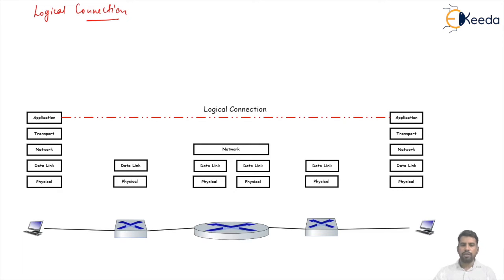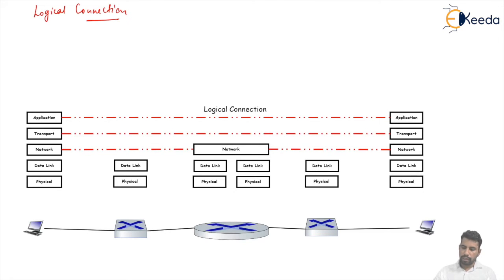Application layer and application layer have a direct logical connection. Transport layers also have direct communication. The network layer communicates through the intermediate routers, which means the sender computer has a logical communication with the intermediate network layer, and the router network layer has a logical connection with the destination computer network layer. The data link layer and then the physical layer have physical connections.